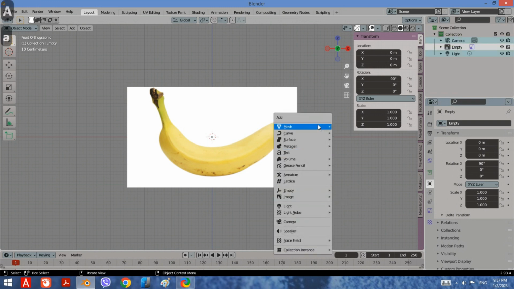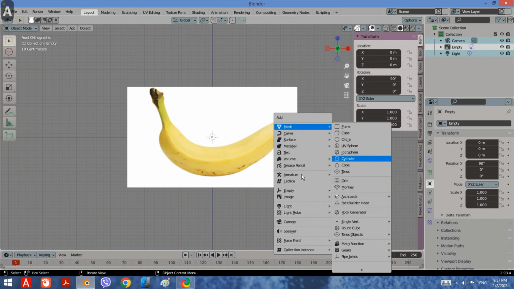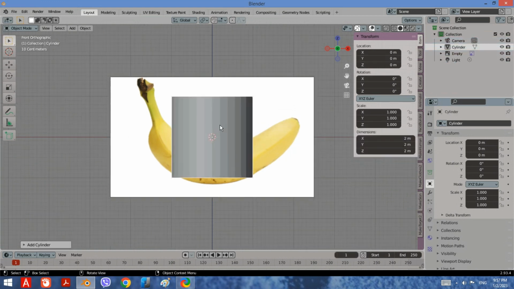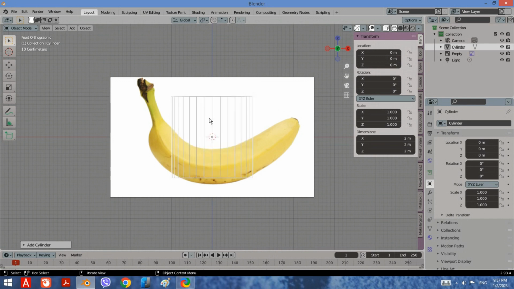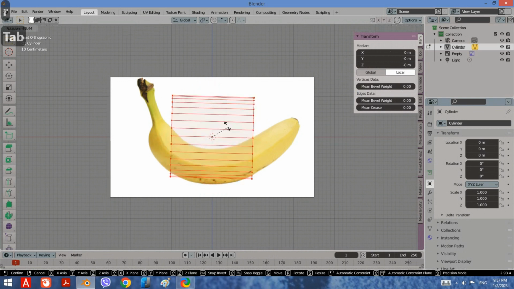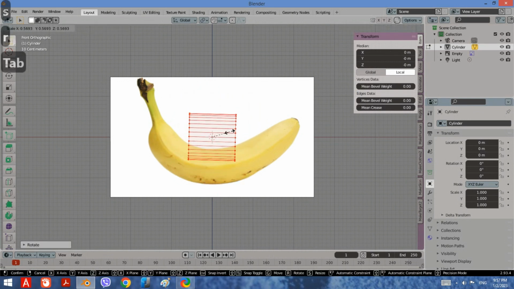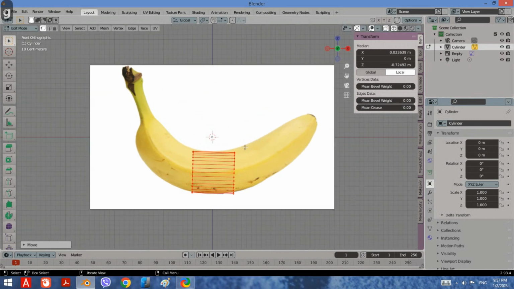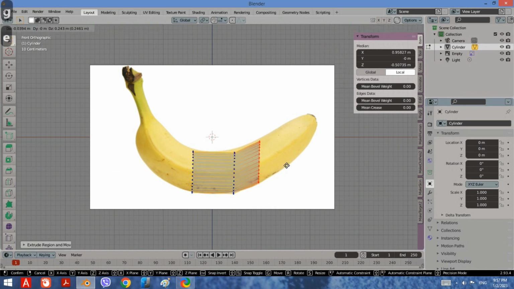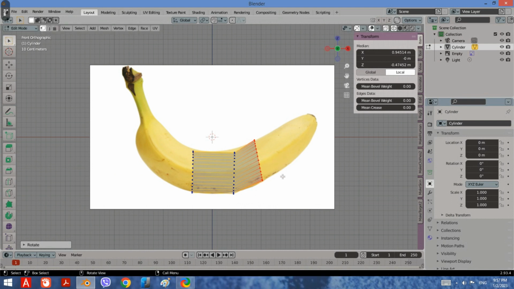Add a cylinder. Rotate the cylinder by pressing R. Scale the cylinder by pressing S. Select the points from the right side and press E to extrude them. Move the points by pressing G so they are above the banana contour.